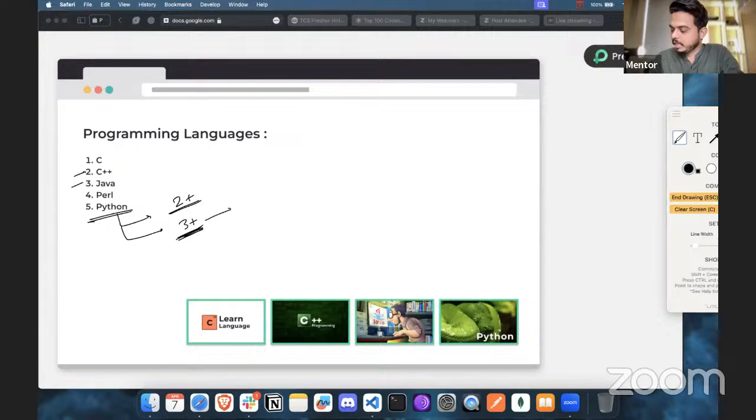It could be Python 3. If you started learning Python a year or 2 years ago, of course, I would understand that you started with a Python 3 version only. So you could have started with Python 3.7, 3.8, 3.10, which is latest, or 3.11, right? So these things are there. But if you're selecting either 3.7 or 3.8, whichever the previously stable version that we have, make sure you properly select that.